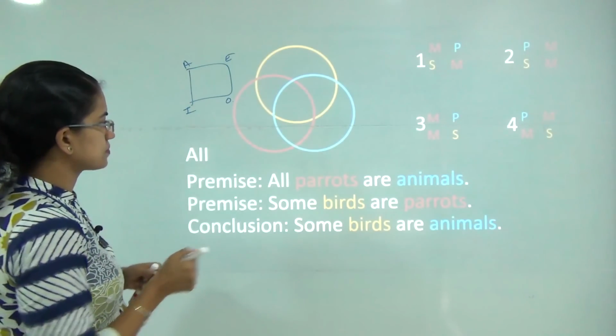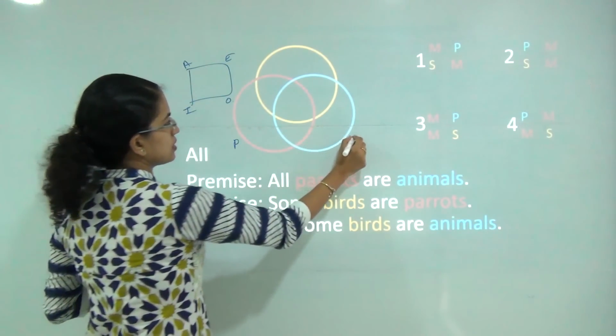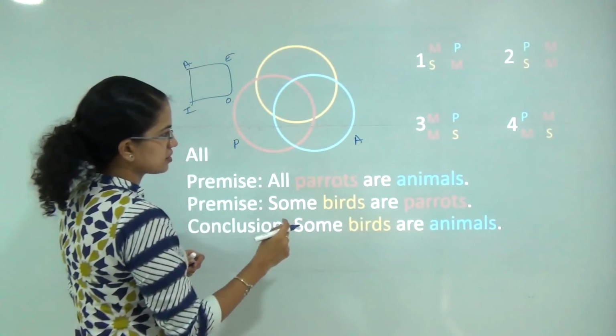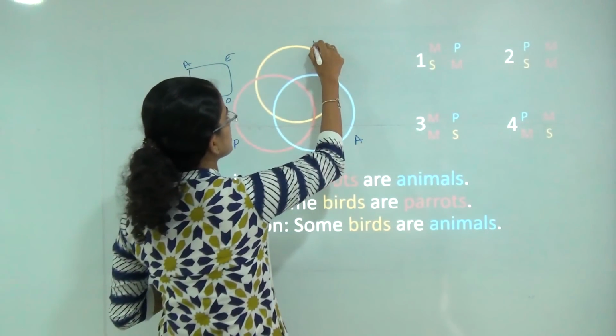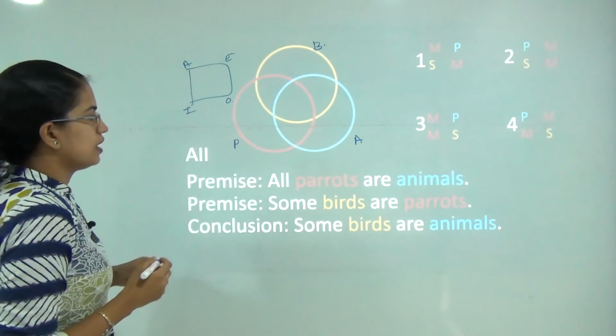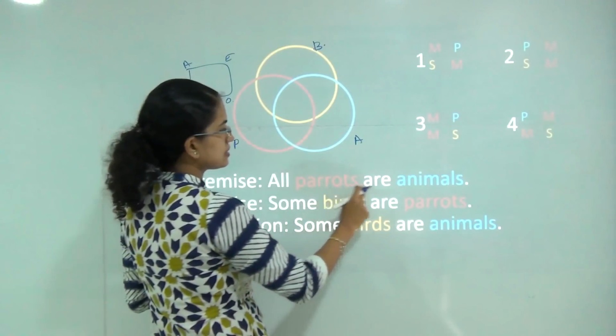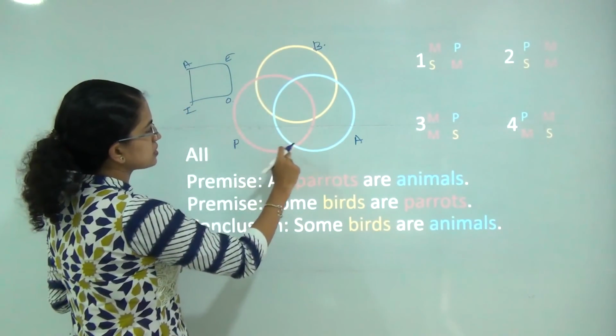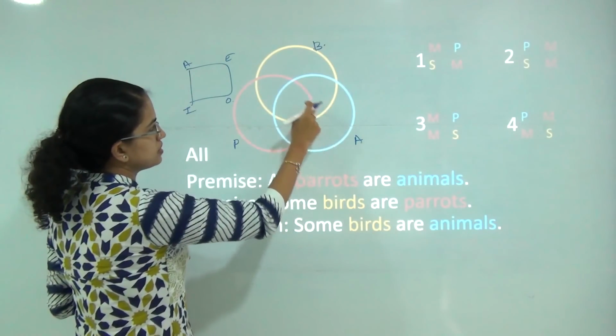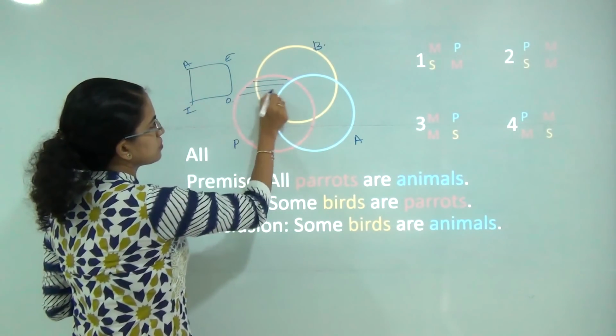That means I have parrots here, animals here, and birds here. What I am trying to do, I am saying all parrots are animals. So all parrots are animals, so this section would be ruled out.